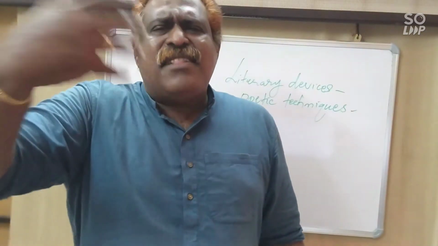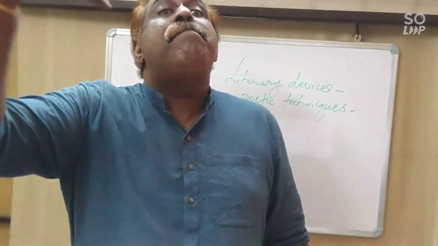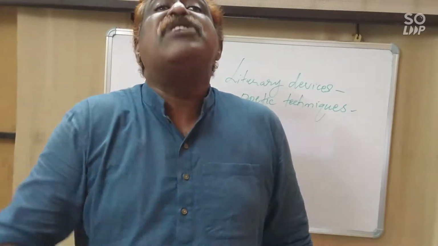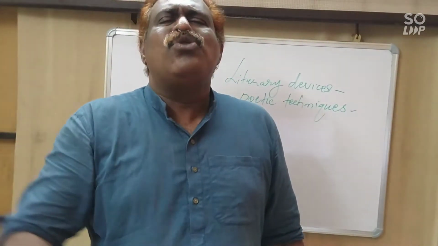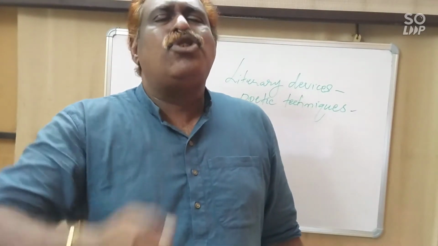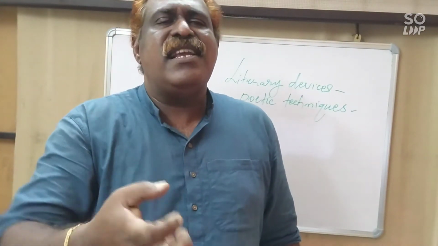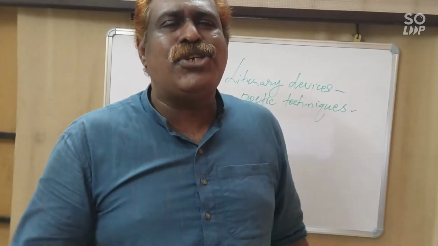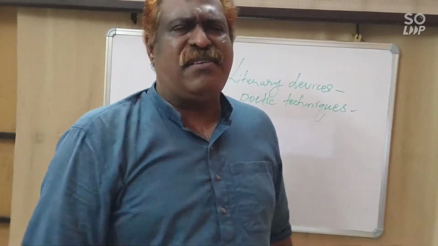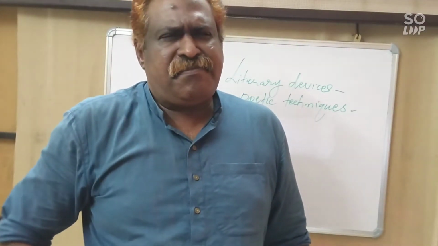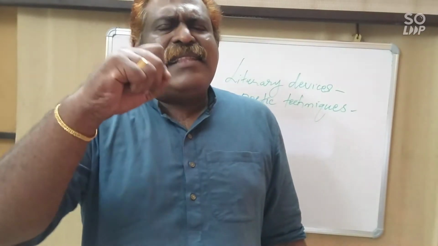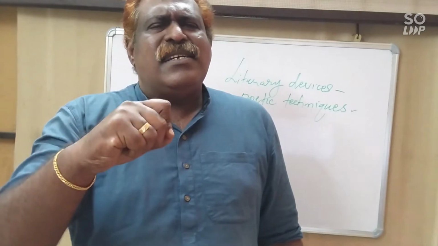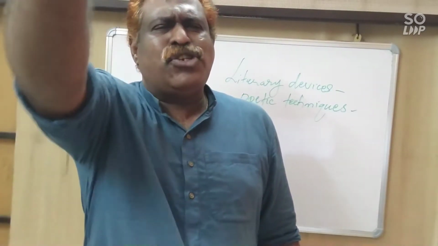There are many, for example, hyperbole, personification. All these are used by the poet to make the poem very effective and communicative and appealing to the readers. So there is another device called caesura.